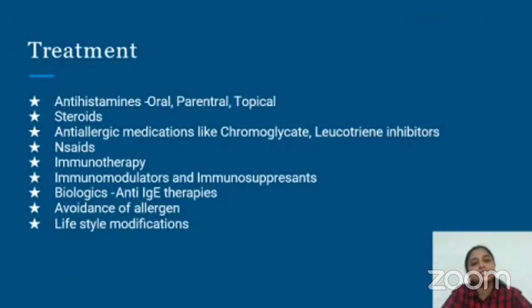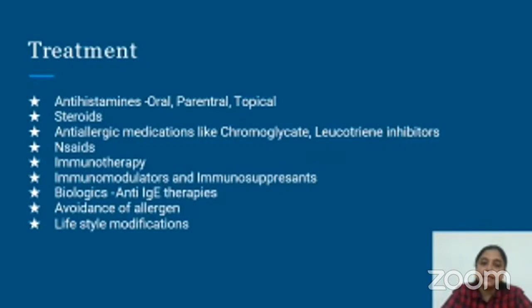To tell you more about treatment in allergies, we have antihistamines as the first line of treatment. We have various generations, first, second and third generation antihistamines, which can be given orally in the form of tablets or parenterally in the form of injections, or a few ointments can be applied topically. Then come steroids, which form the mainstay of treatment in case of emergencies.